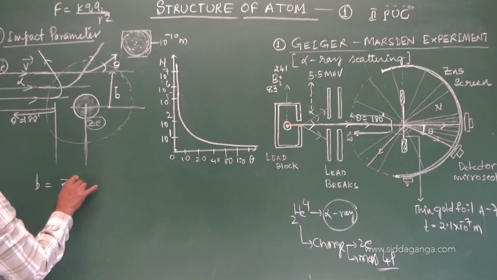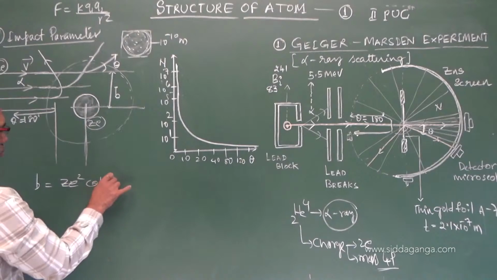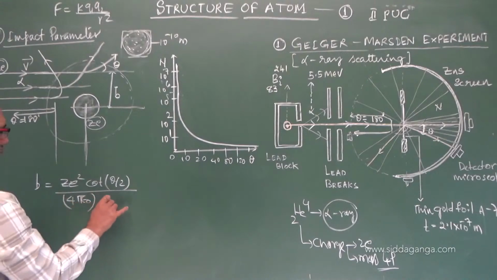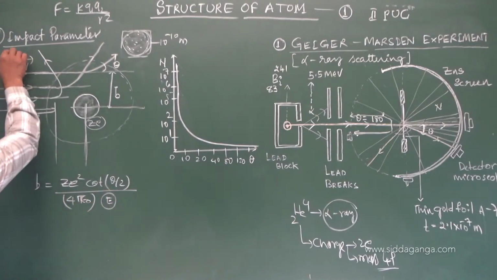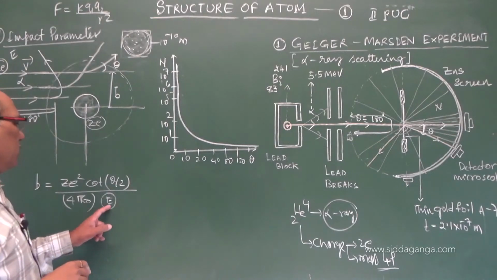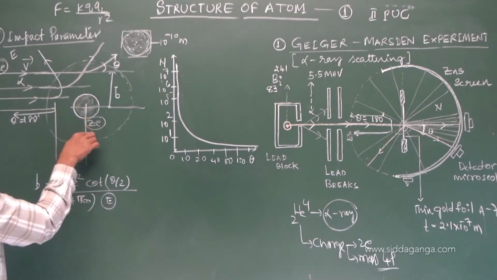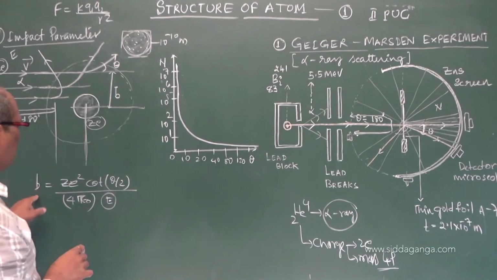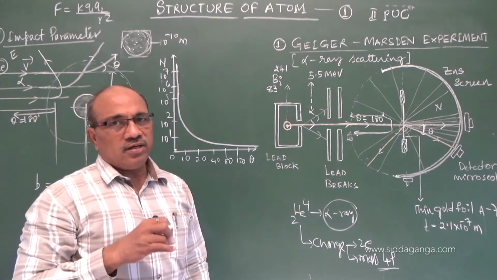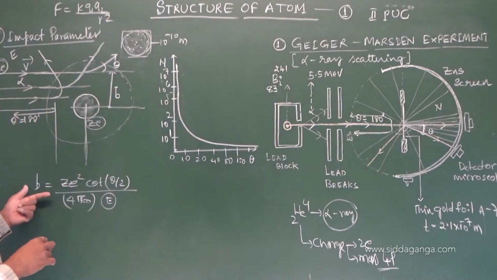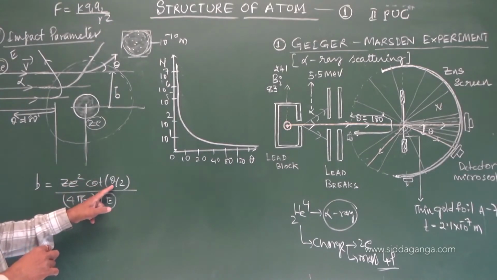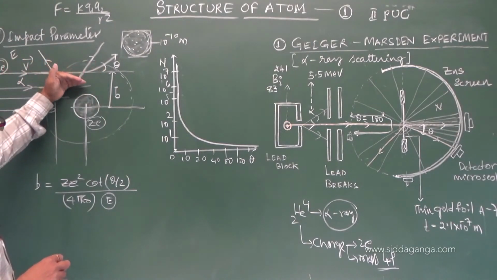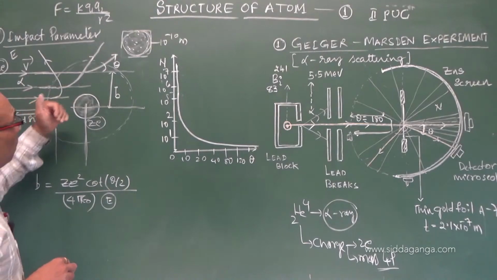If we calculate it, it is found to be Ze square into cot theta by 2, divided by 4 pi epsilon naught into E, where E is the energy of the alpha particles, theta is the scattering angle, Ze is the atom's charge, and 2e is the alpha particle's charge. So this is the expression for the alpha ray impact parameter. You come to know that as theta increases, b decreases. That means when the alpha ray comes closer and closer to the central pole, the repulsive force increases.